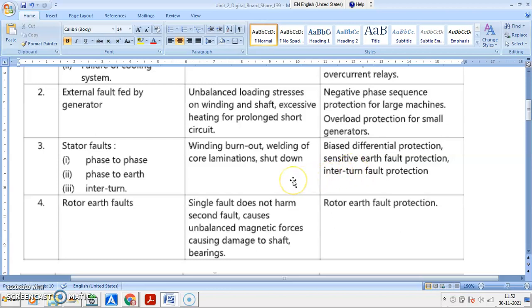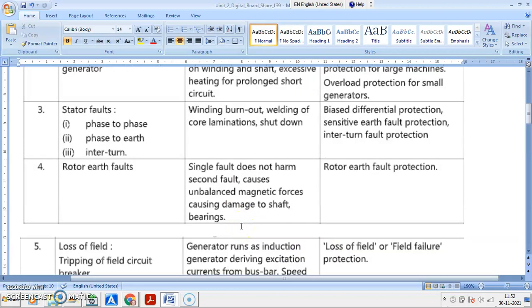the alternator. Interturn fault is also indicated, you know, whenever there is an interturn fault, there is a rise in temperature, hotspot development inside the stator winding. So the interturn fault is also detected, and the relaying system is designed to sense the interturn fault and give a command to the circuit breaker to operate. Then you have the rotor earth fault that may take place inside the alternator or generator.